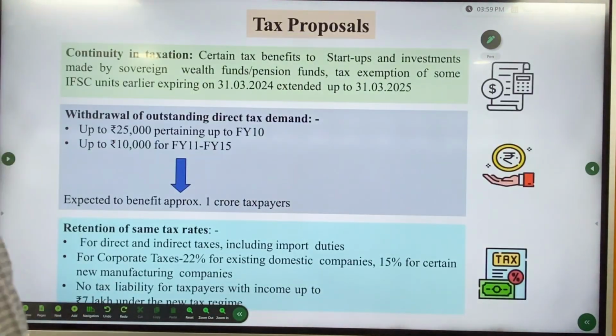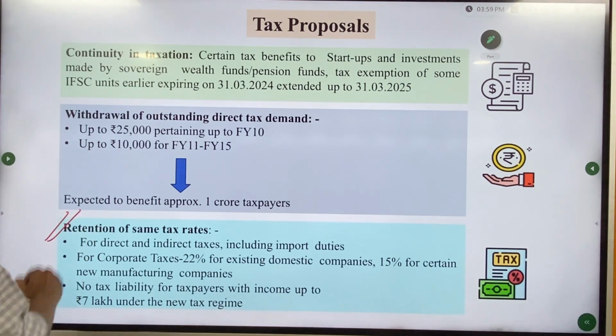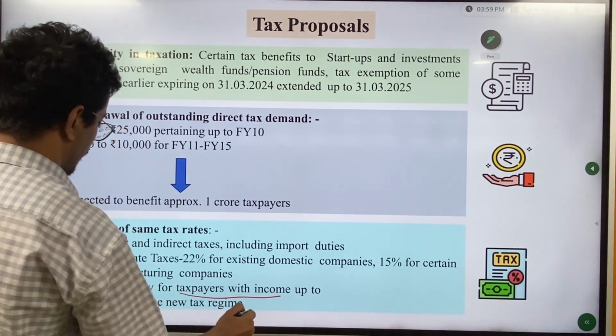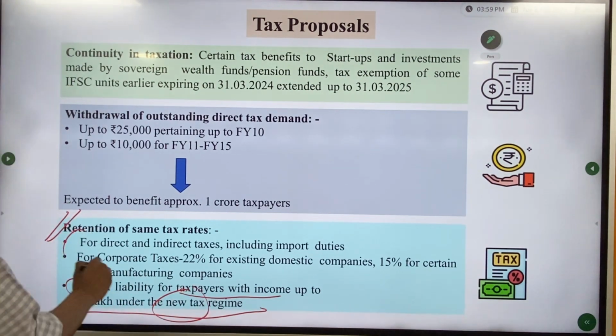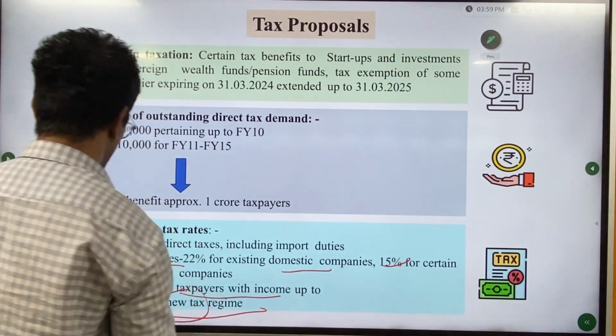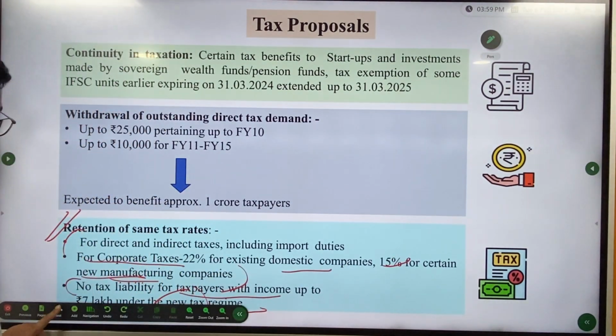But there is one more which is very important. This one. For Aam Janta, you can see here no tax liability for taxpayers with income up to 7 lakh under the new tax regime. And even for the corporates, 22% for the existing domestic companies and 15% for new manufacturing companies.